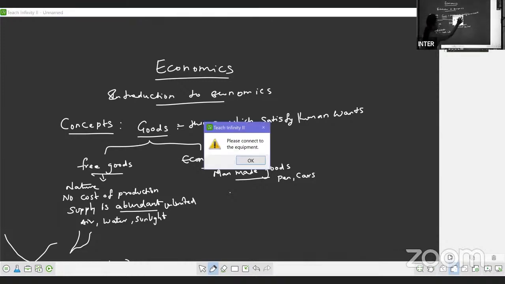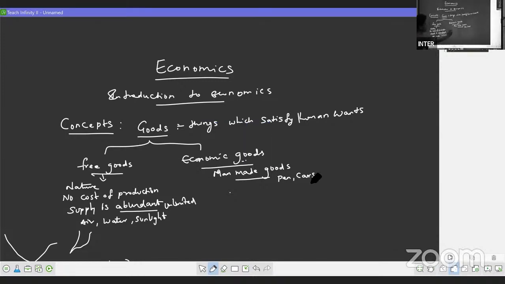So, when differentiating between free goods and economic goods, free goods are given by nature, while economic goods are man-made goods. There is no cost of production for free goods, but for economic goods, cost of production will be there. That is the reason price is paid for economic goods.